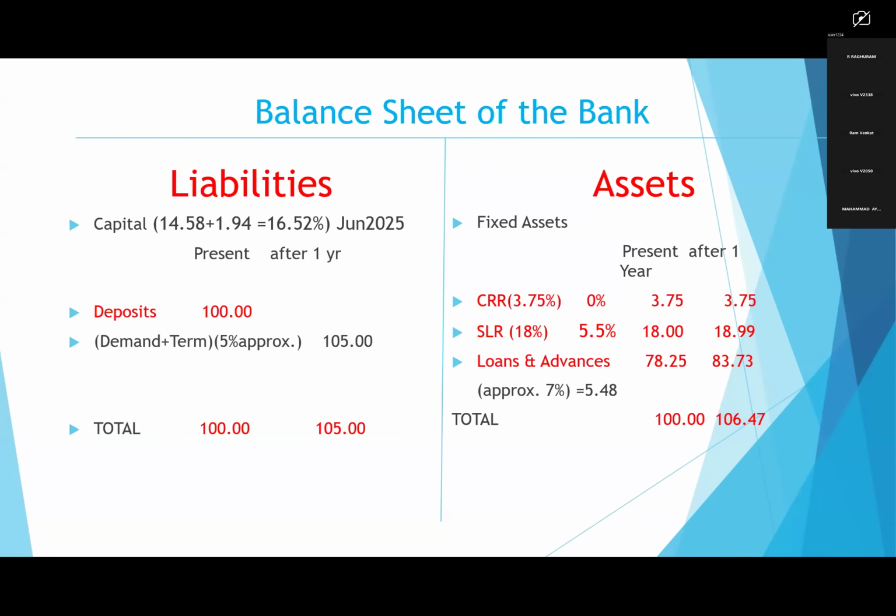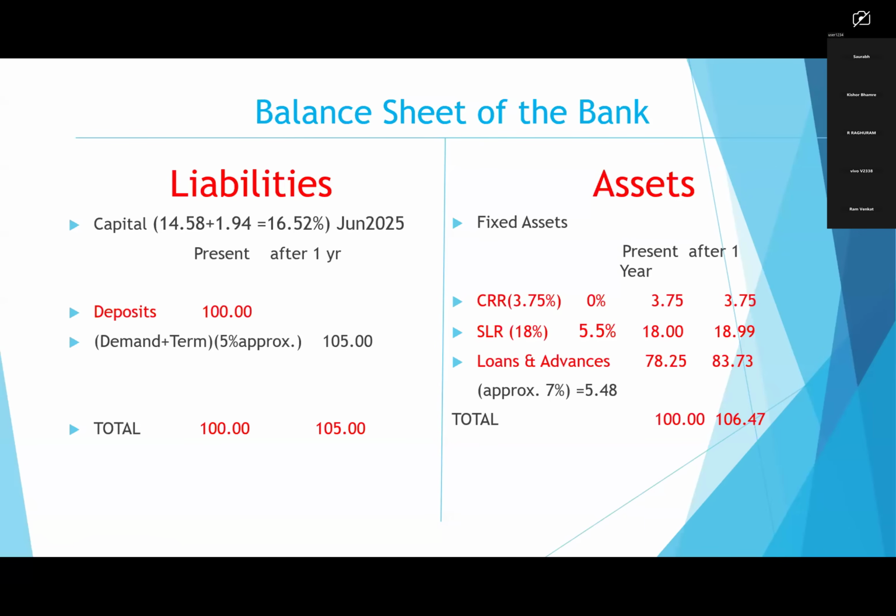We cannot ask. If you ask, what happens? It leads to systemic risk. The entire banking system will fail. That is what we call a systemic risk. So Reserve Bank is telling, don't pass on your loss to your depositors. Instead, you absorb that loss. How will you absorb that loss? For that, you have to maintain a certain percentage as capital.